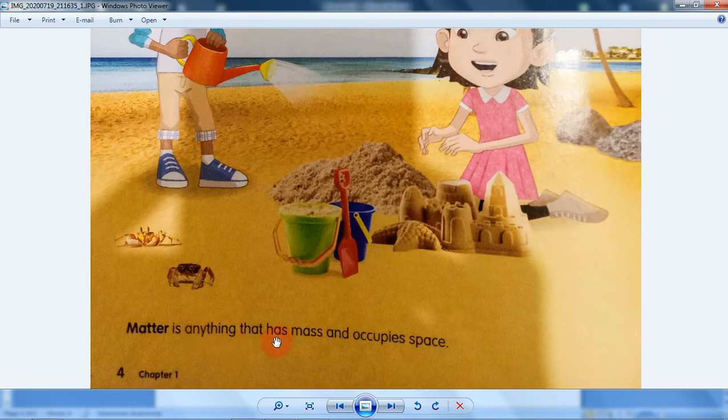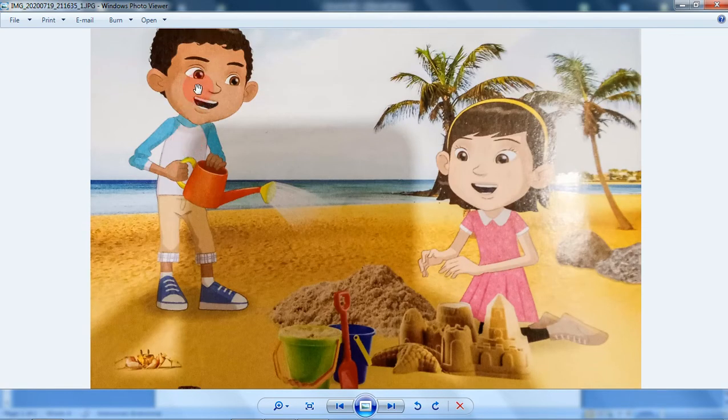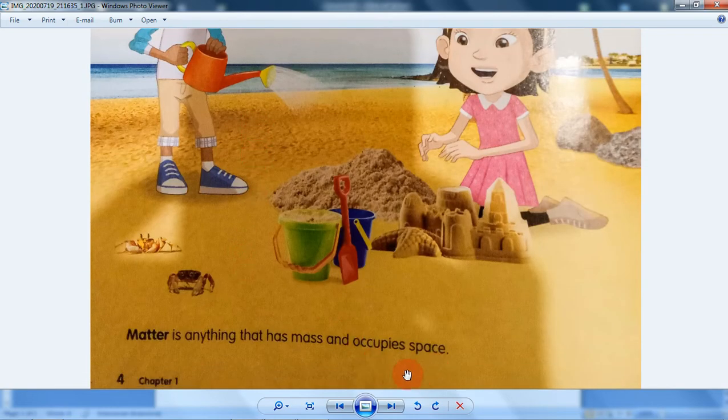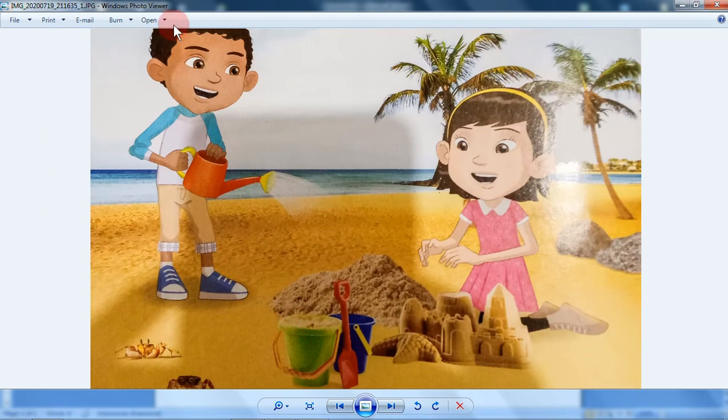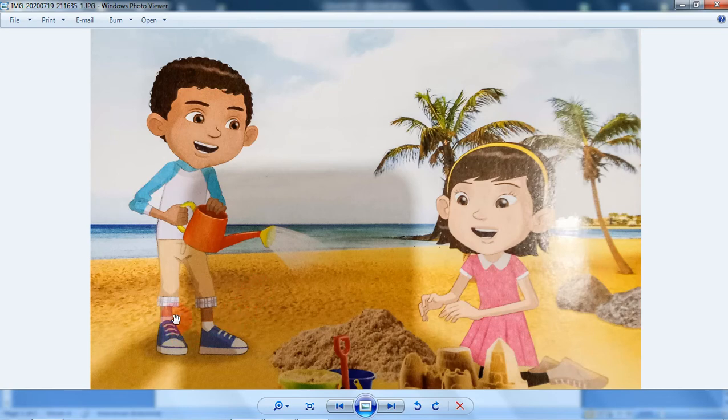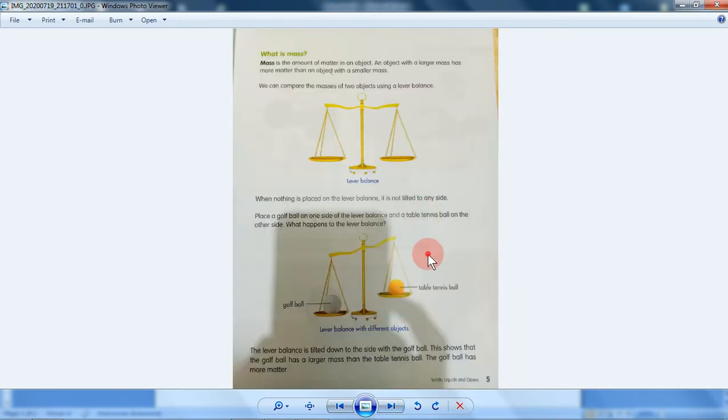Matter is anything that has mass. For example, this boy has mass and occupies space. Look at this. It occupies space, right? Then we move on, right?